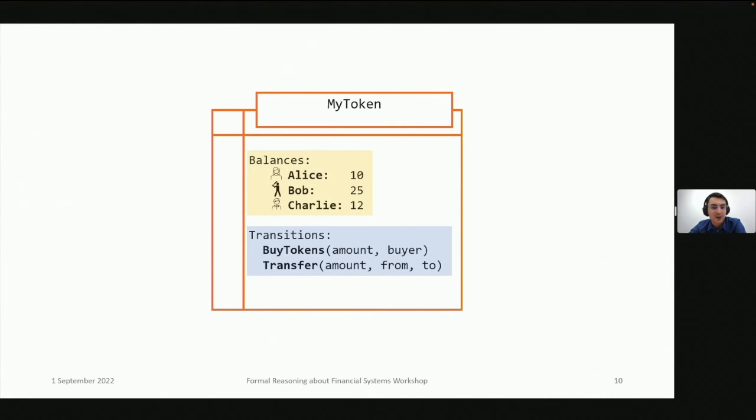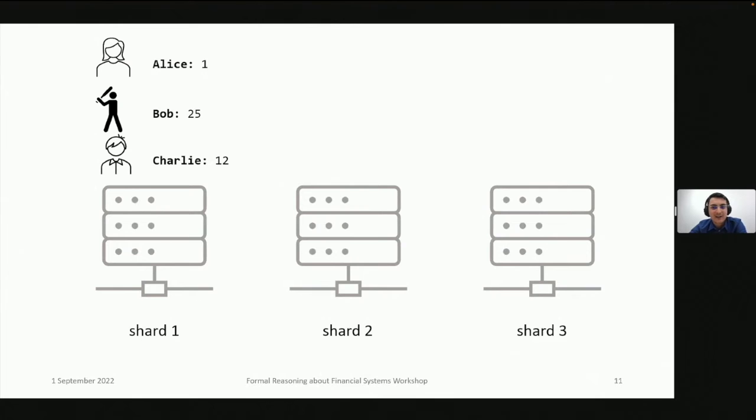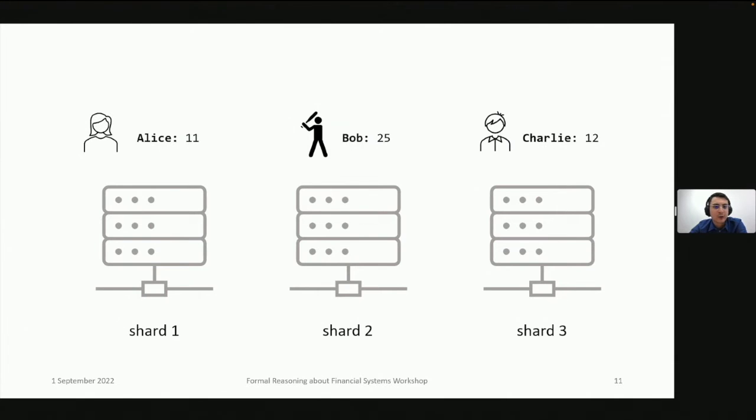So how can we shard this contract? Well, the idea is, rather than keeping the entirety of the contract state in shard 1, we can split its state, that is the user balances in this example, across all 3 shards. This lets us process independent transactions in different shards, so we don't bottleneck shard 1.